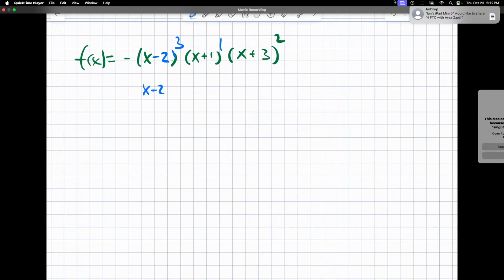x minus 2, guys. Quiet down, please. I cannot talk over you. I don't have the energy to talk over you. x plus 1 equal to 0, so x equal to negative 1. x plus 3 equal to 0, x equal to negative 3. Multiplicity is 3, multiplicity is 1, multiplicity is 2.